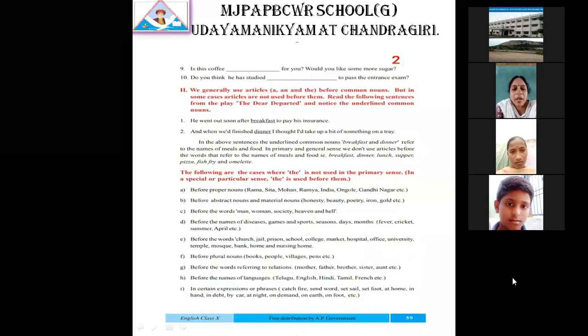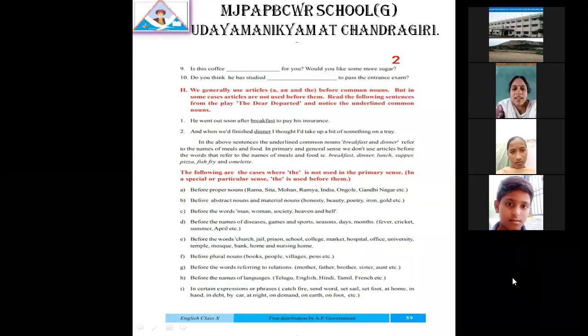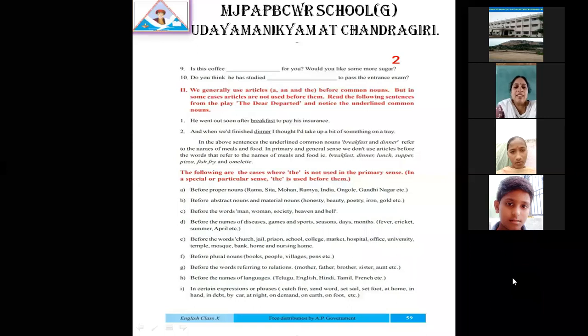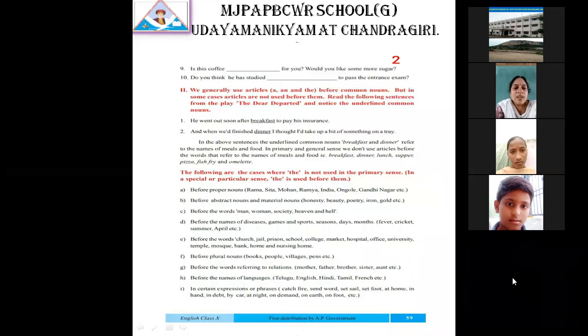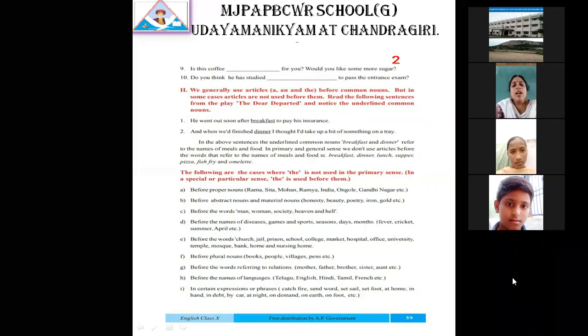So while comparing, if you are telling that Dakshayani is so and so person in our class, at that time you are telling Dakshayani is the Lata Mangeshkar. Before Lata Mangeshkar, we are using the. Even though it is a proper noun, when it is used as a common noun, we can use the before the proper noun. Is it clear? Now let us move to the next one.